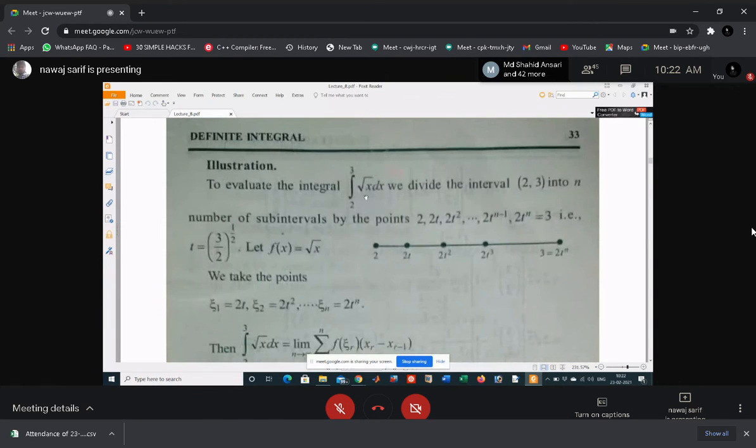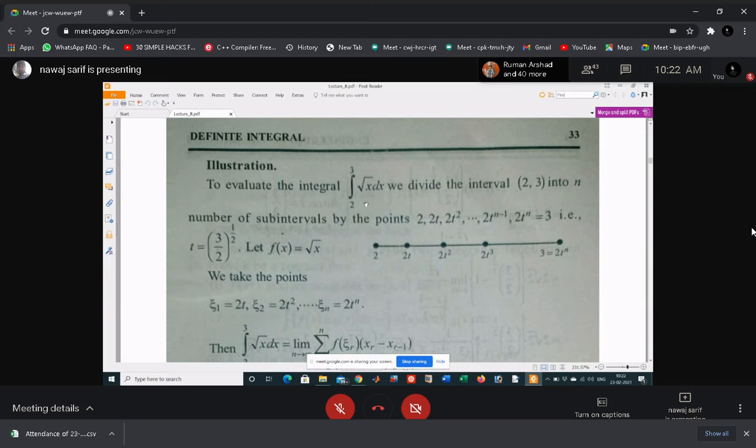Okay, and you can just check whether your answer is correct or not by simply finding the integration of this one. What is the integration of square root of x? x to the power 1 by 2. So x to the power 1 by 2 plus 1, divided by 1 by 2 plus 1, and then take the integration with the limit from 2 to 3.